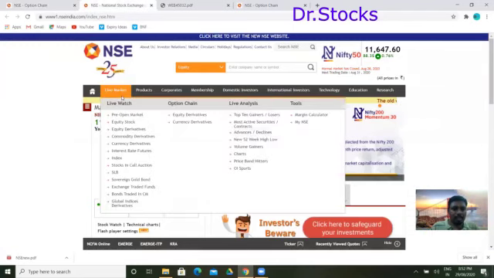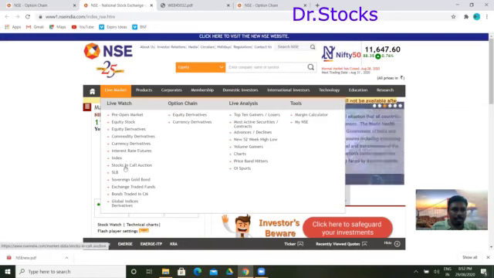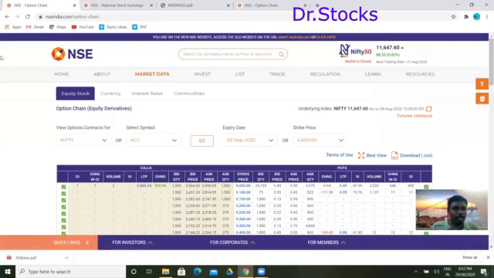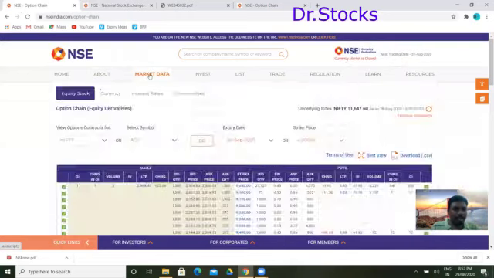So live market is something like we are getting live market. We are getting all these things, right? Pre-open, equity stock, SLB, all the things, and option chain, live analysis tools. Let's go ahead and check the new site where we will be having this option. So we are having these options in market data.